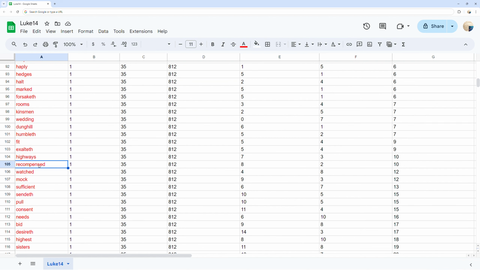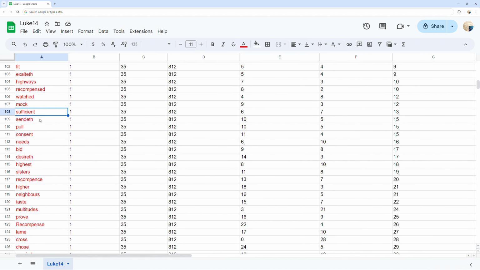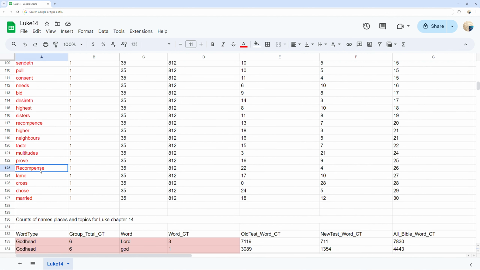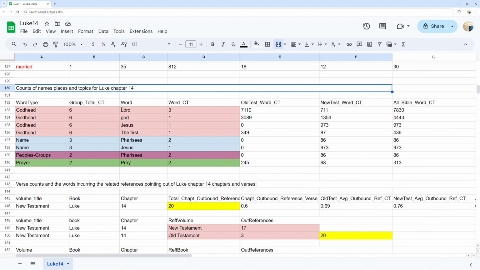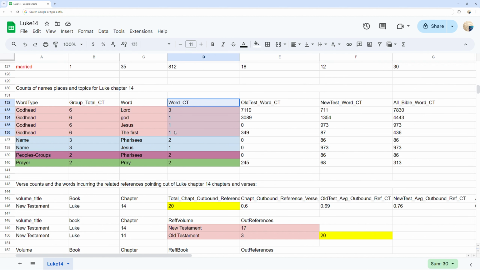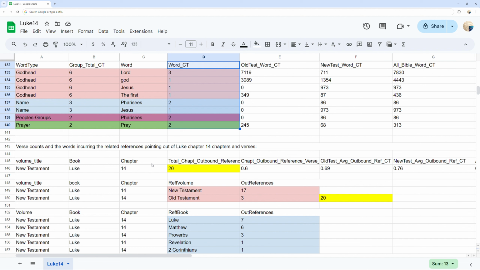Counts of names, places, and topics. You can see different topics of names and peoples as well as their word counts in Luke chapter 14. You can see one row in purple for the topic of peoples groups, as well as one row for topic of prayer. You can see the total counts for all the listed topics in the New Testament, Old Testament, and both combined out to the right.